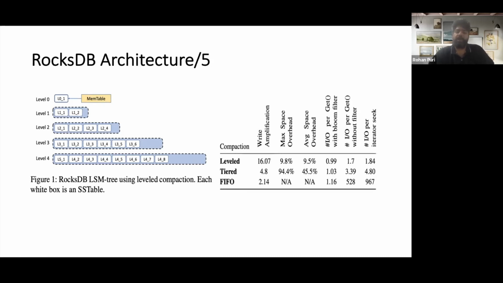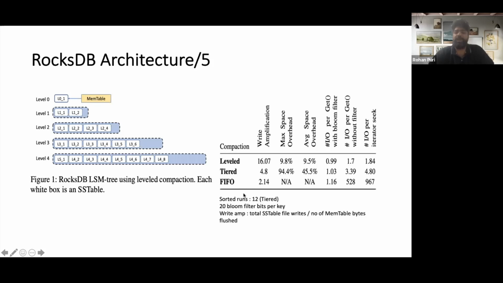So some other characteristics, like write amplification. For leveled compaction, we see that write amplification is in the order of 10s to 20s. For tiered, it's of the order of 4 to 10, they say. And for FIFO, it's less. Space overhead for leveled is less, but for tiered it's somewhere around 94%.